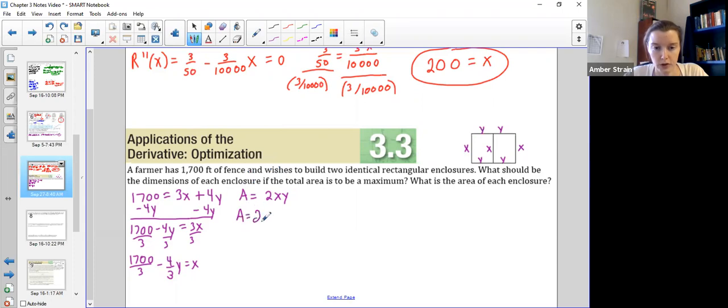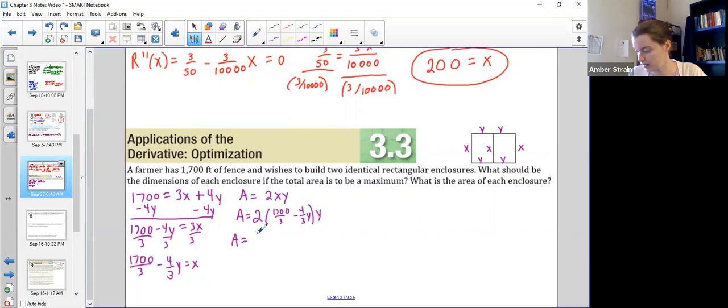So I know that there are 2 sides of that fence, but this time I'm going to replace the letter X with this whole big thing, 1,700 thirds minus 4 thirds Y times this Y. So be careful, don't forget there's 3 things here, the 2, the X, and the Y. I just replaced the middle X here. So I'm going to clean that up a little bit. I'm going to distribute the 2 and distribute the Y.